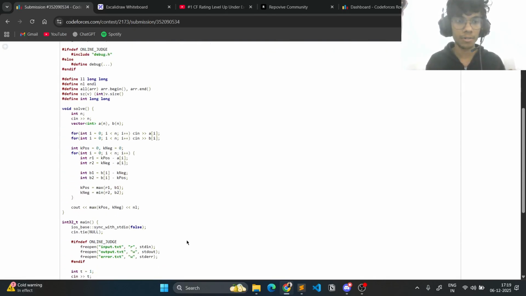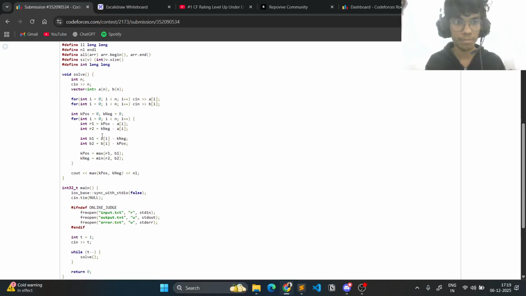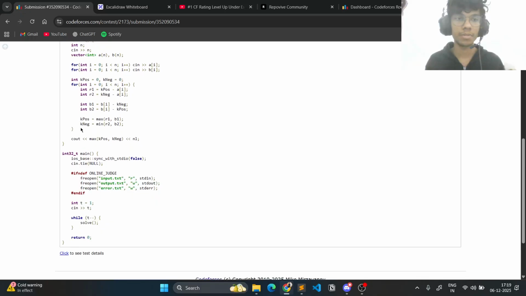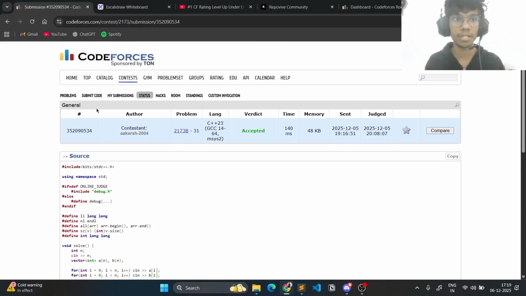So this is the code. I'm taking the maximum out of R1 and B1, where k pos denotes the maximum and k neg denotes the minimum, and then I'm taking the maximum of the two, and then I'm just outputting the maximum. I can just output k pos here as well. So this is pretty much it.